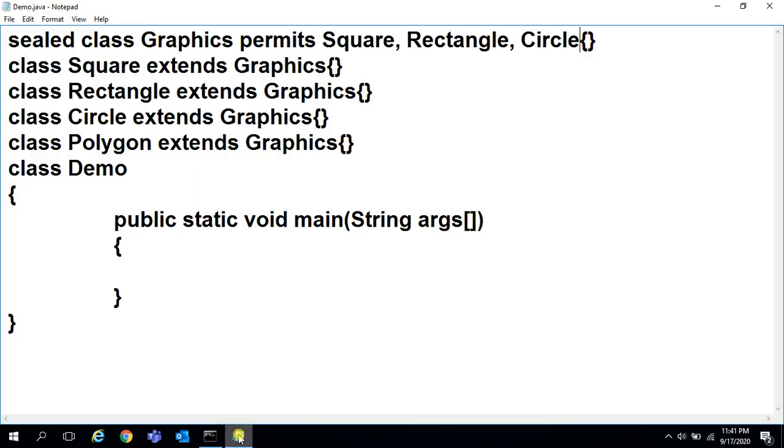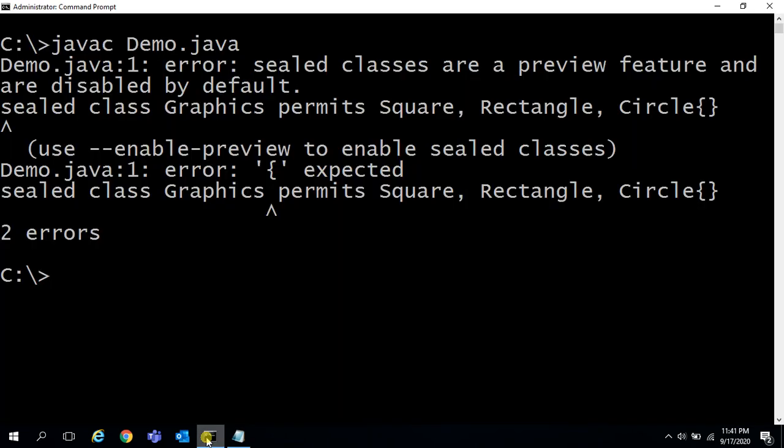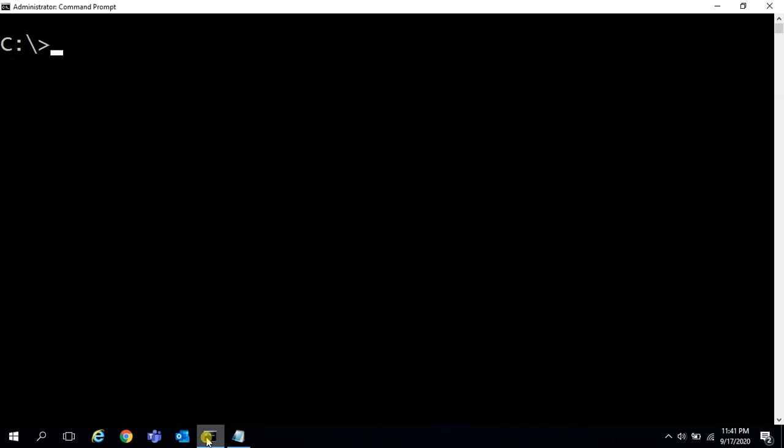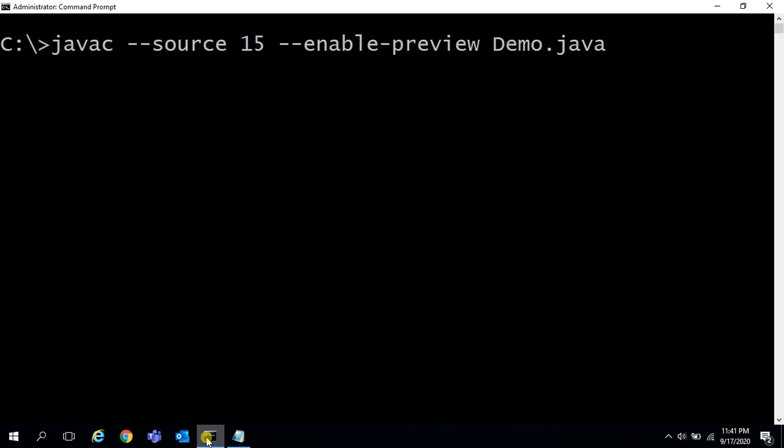Okay. Now see, compilation: javac --source 15 --enable-preview Demo.java. We have to compile like this.